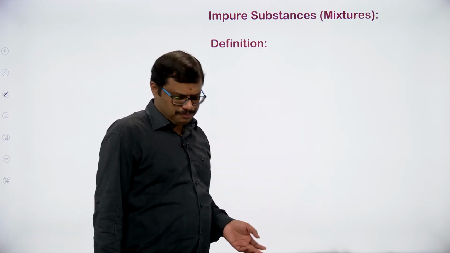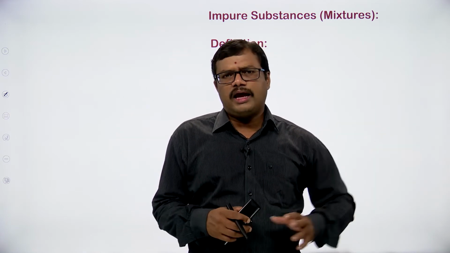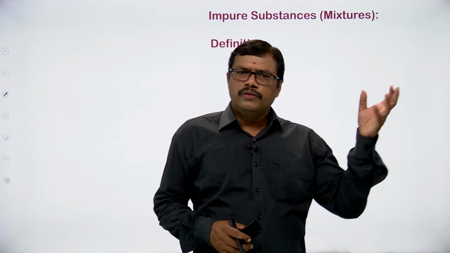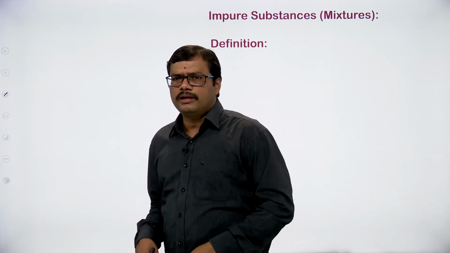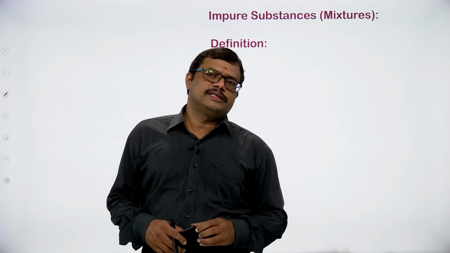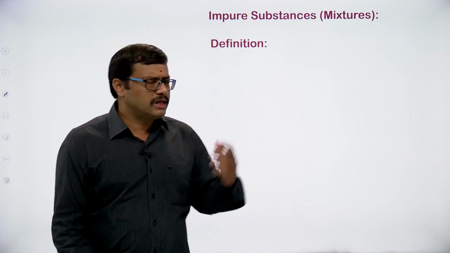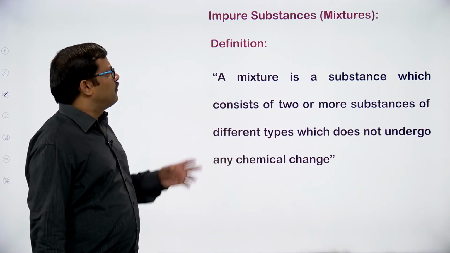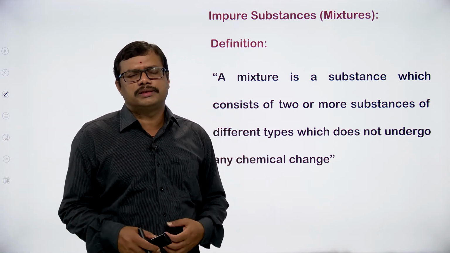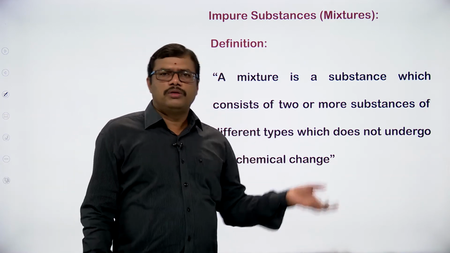How to define a mixture? When we classified matter into pure substance and mixture, I told you that a mixture is nothing but a combination of two or more pure substances. When two or more pure substances are mixed together, we end up with the formation of a mixture. So a mixture is obtained by the combination of pure substances. Again, in which ratio do we have to mix the pure substances? There is no fixed ratio. You can mix them in any proportion and you will get a mixture.